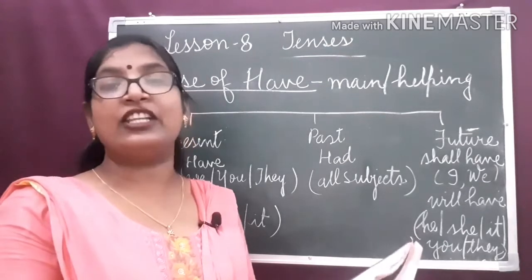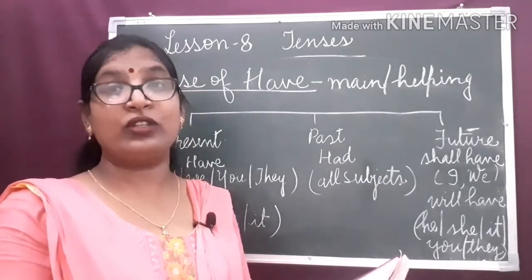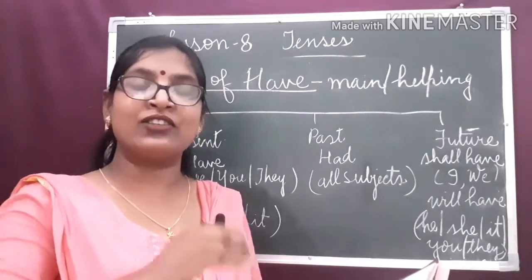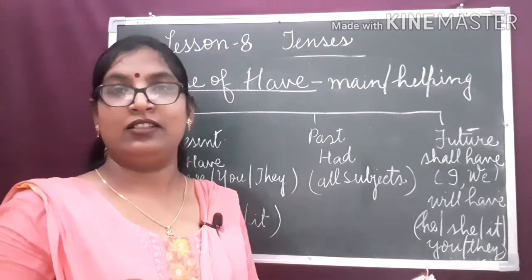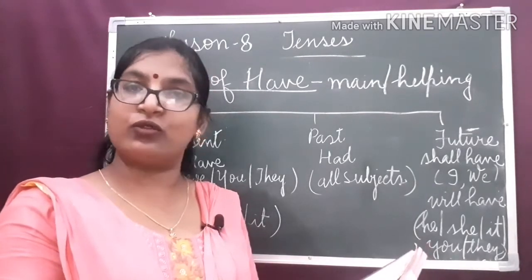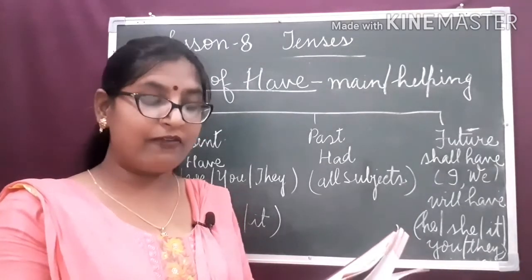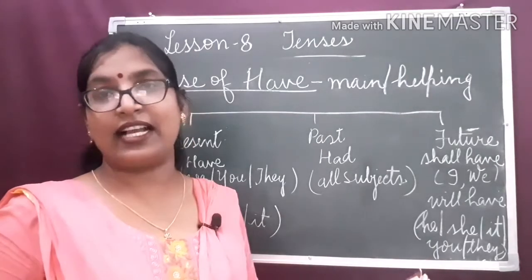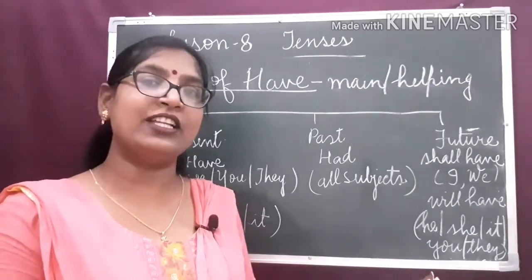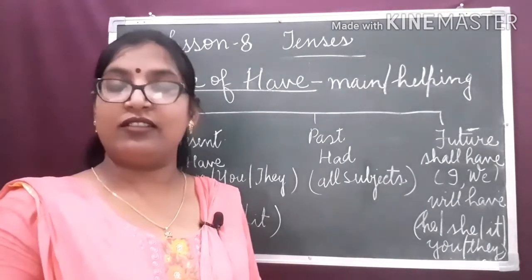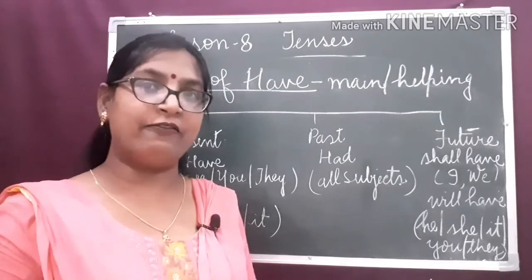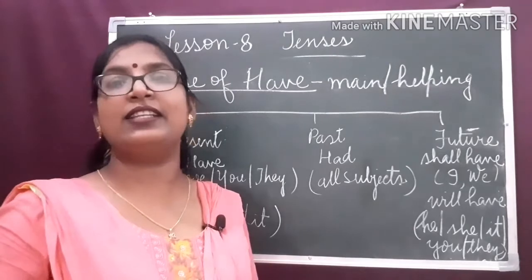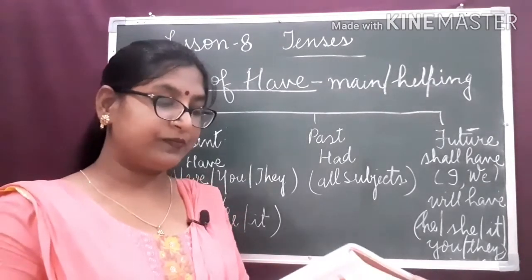To show the continuous action: I am having my training. The action is going on. To show the continuous action, we use the verb have. And when we indicate the continuous action using the verb have, we use the ing form. I am having. We don't say I have a training. I am having indicates the continuous action.